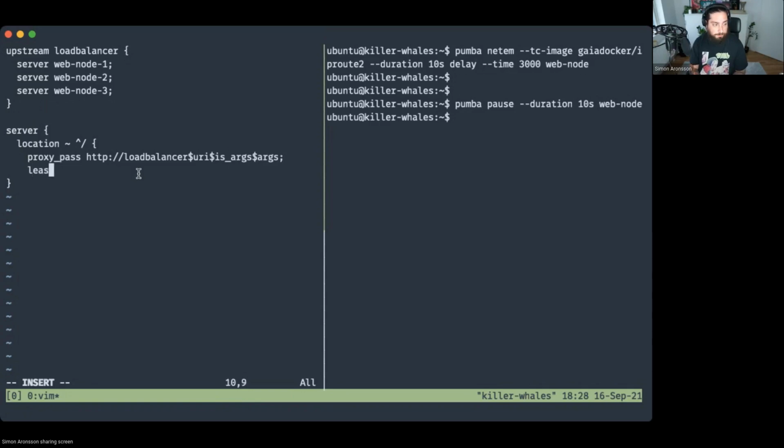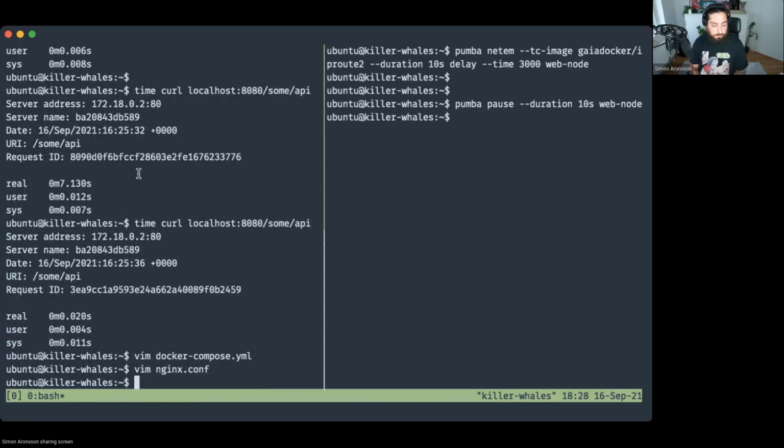We want to distribute the connections using a least connections algorithm, and we want to add a timeout as well. So if we, for some reason, are unable to reach our servers, then we'll just skip ahead to the next after that timeout. All right, so that is it. Now let's see if we can get this up and running.